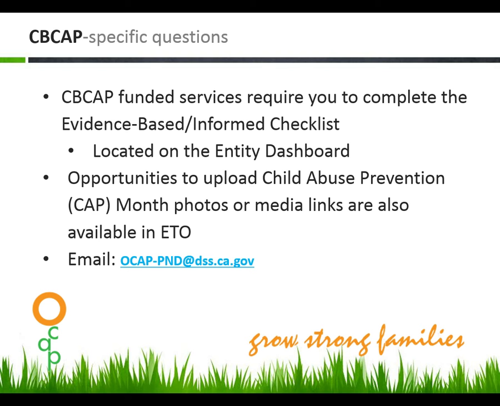This is located on the entity dashboard in the Service Activity and Funding Stream section. This will replace last year's CBCAP evidence-based, evidence-informed decision tree, formerly referred to as the CBCAP checklist. By answering yes or no to the program characteristics questions, ETO will automatically calculate your program level for you.